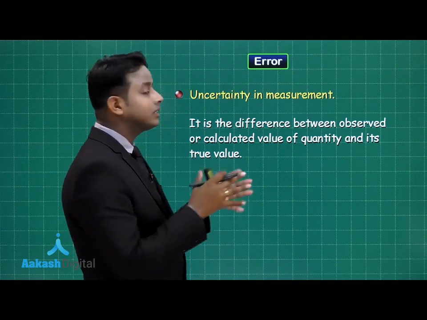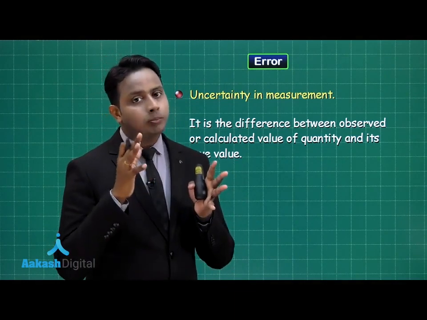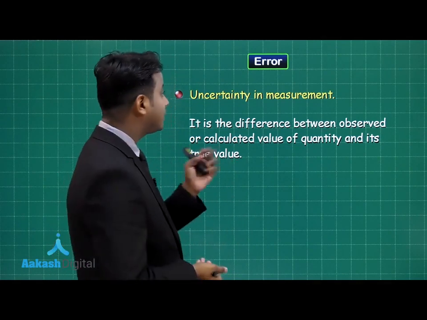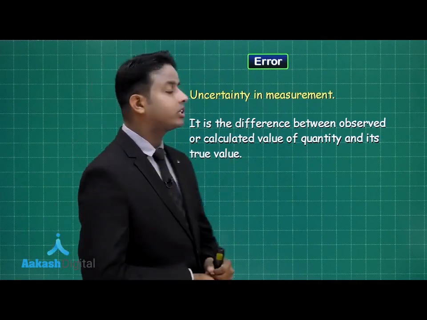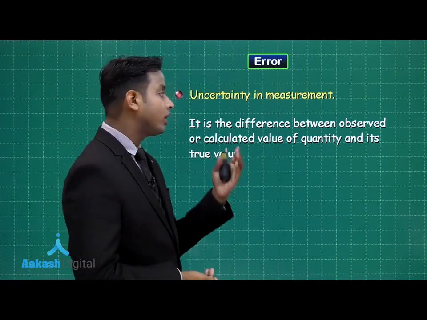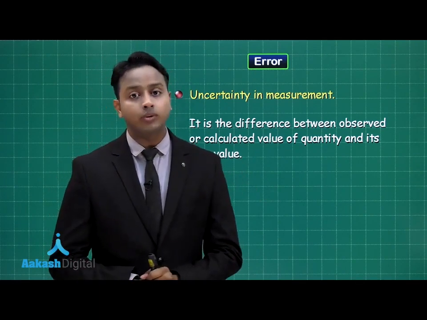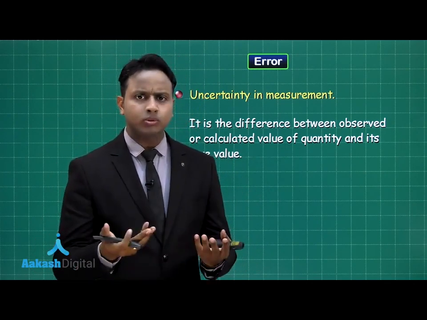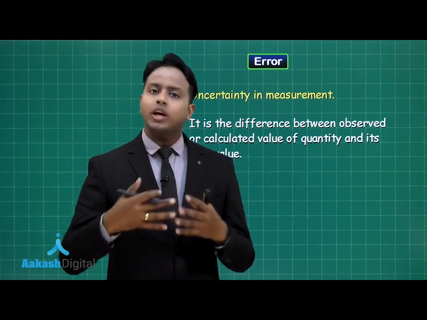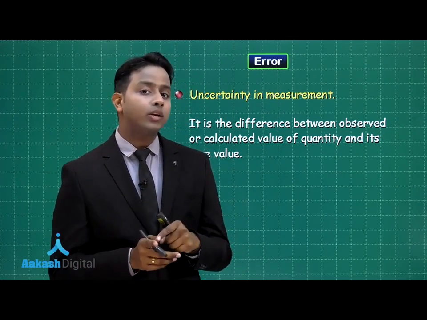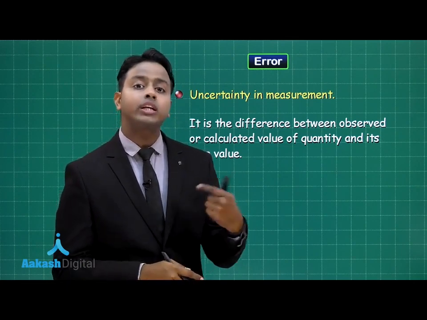Now, the uncertainty, this is the most common factor that we are going to study in this particular lecture. Uncertainty in a measurement is actually the difference between the observed or calculated value of a quantity and its true value. We always have a true value of a length, and whenever you measure that length, it is not the true value itself because you are measuring it with an instrument.